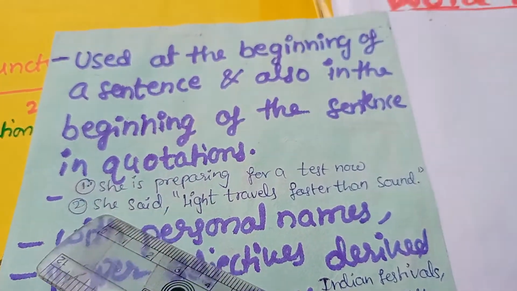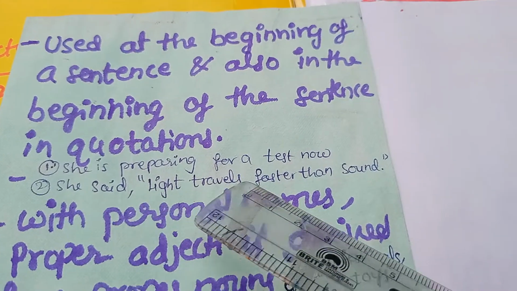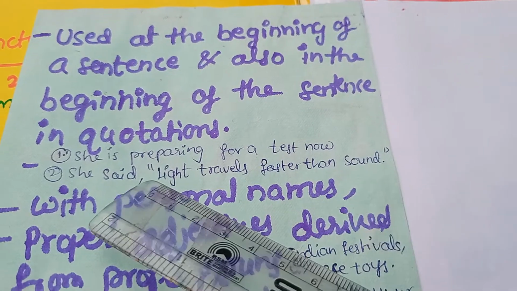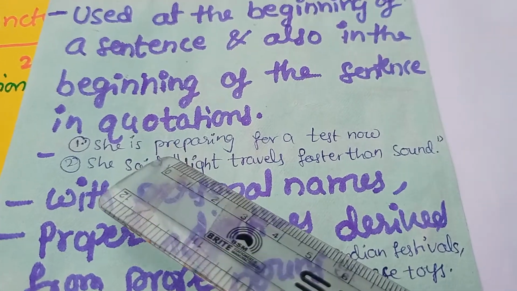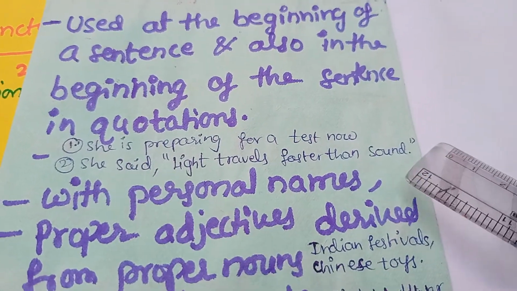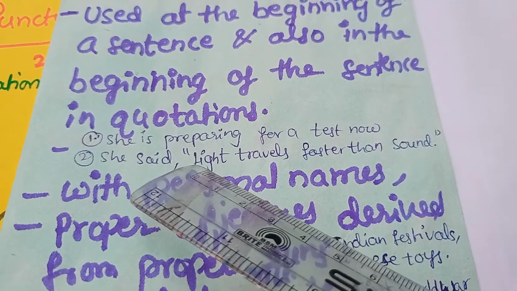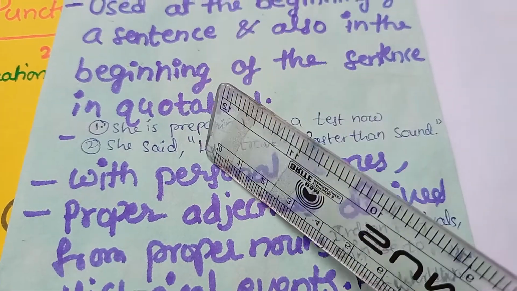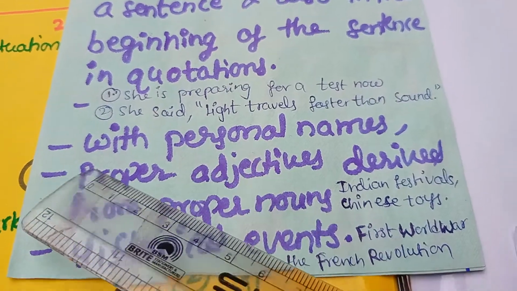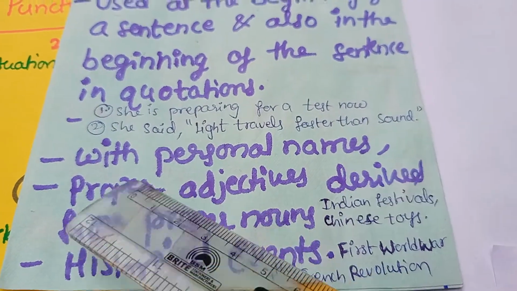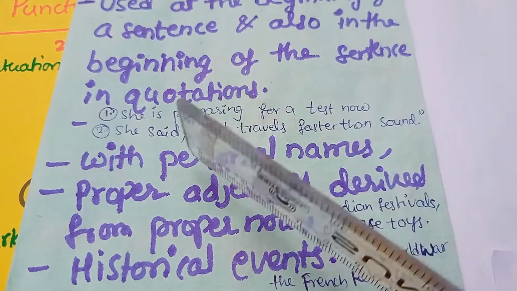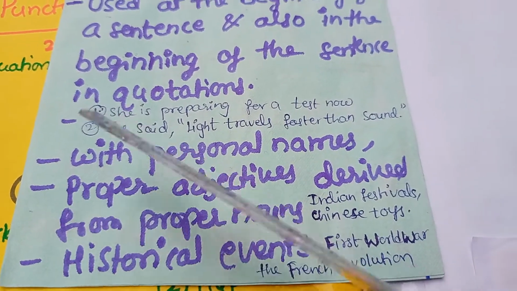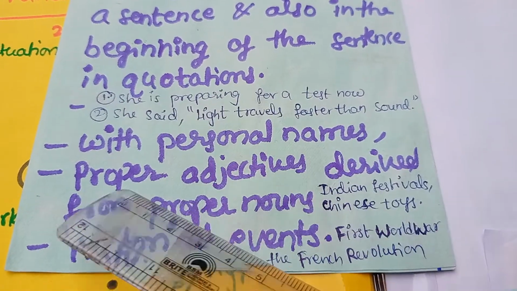Next one. She said, "Light travels faster than sound." So, here for sentences beginning with quotation marks. See here also quotation marks. So, at the starting point, we have to use L capital. Next, with personal names. Suppose Lata, Soni, Raghu, like that. So, we have to use S capital, R capital, L capital, like that.